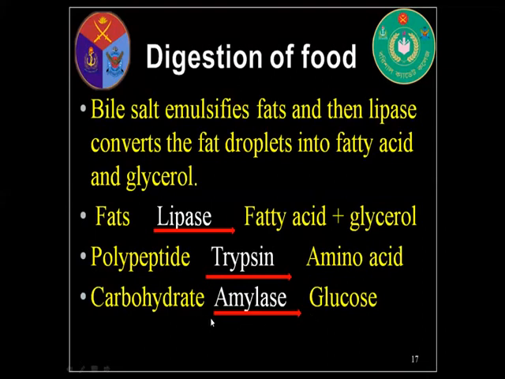Again, carbohydrate is converted into glucose by amylase. This amylase enzyme is secreted from the pancreas, and this amylase converts carbohydrate into glucose. So glucose is the simple form of carbohydrate. So the body can absorb this substance.